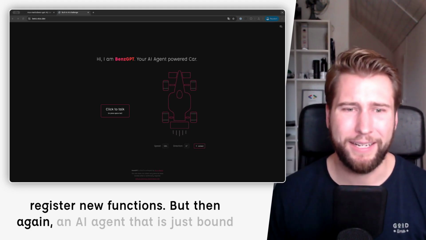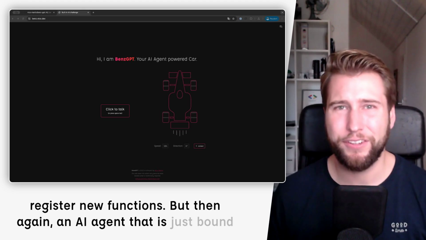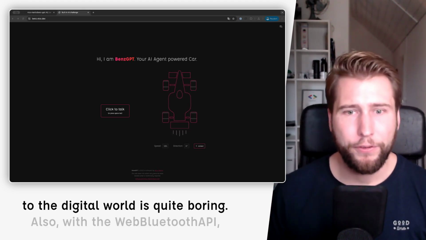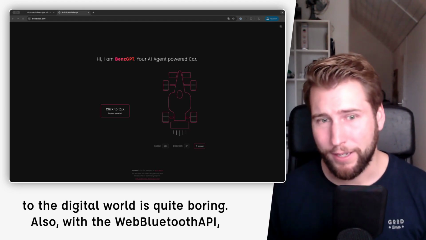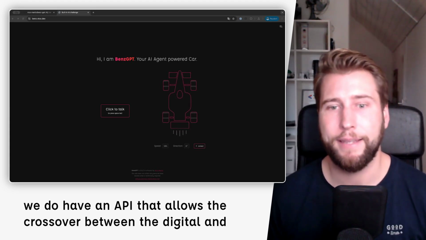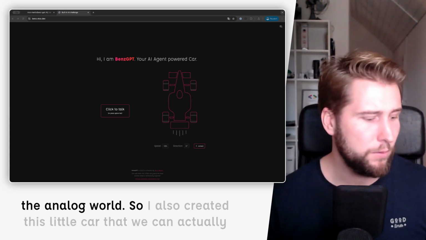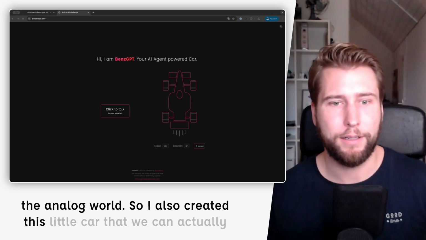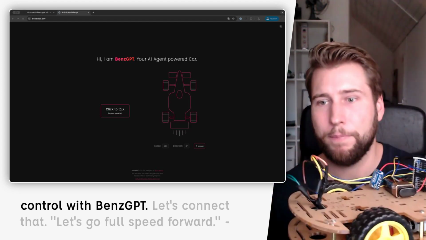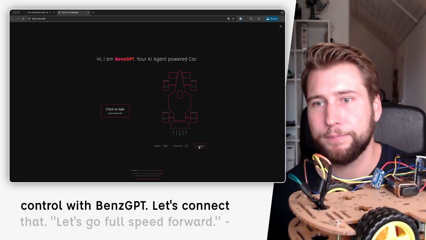But then again, an AI agent that is just bound to the digital world is quite boring. Also, with the Web Bluetooth API, we do have an API that allows the crossover between the digital and the analog world. So I also created this little car that we can actually control with BenzGPT. Let's connect that.